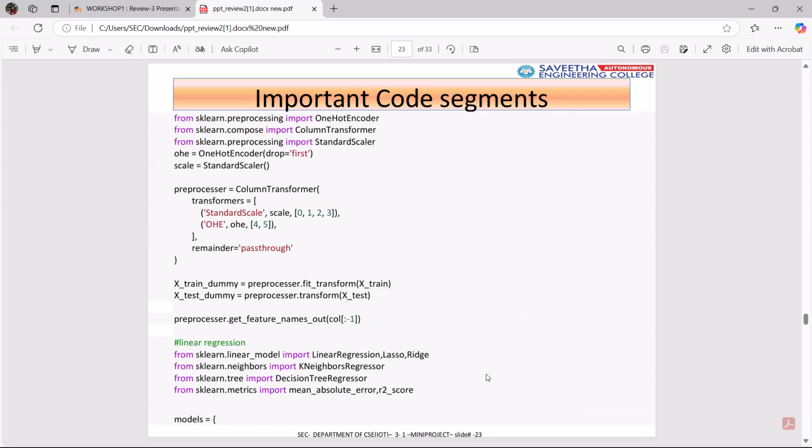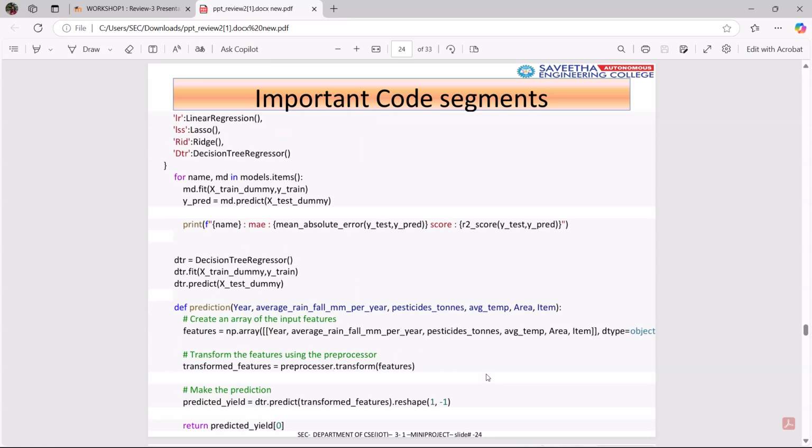From sklearn.preprocessing, import OneHotEncoder. Then from sklearn.compose, import ColumnTransformer. From sklearn.preprocessing, import StandardScaler. Then import LinearRegression, KNeighbors, DecisionTreeRegressor, mean absolute error and r2 score. Include the training set and testing set.